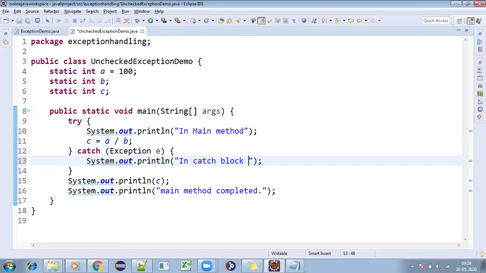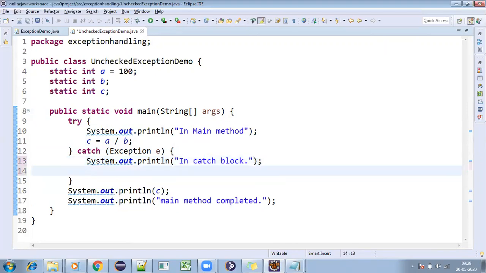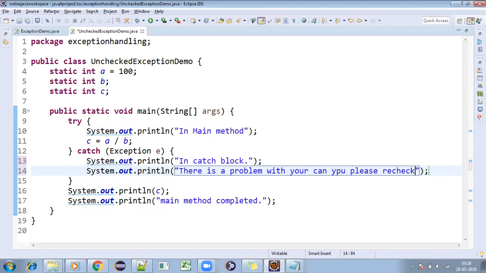In this situation, I'm saying that it is in the catch block, and we are saying that there is a problem with your data in the catch block, and we are mentioning system.out.println: there is a problem with your data. Can you please recheck? So we are asking them to check. We are not throwing any exception, and we are just giving some pop-up message like this: there is a problem with your data. Can you please recheck? We are asking them to check again.